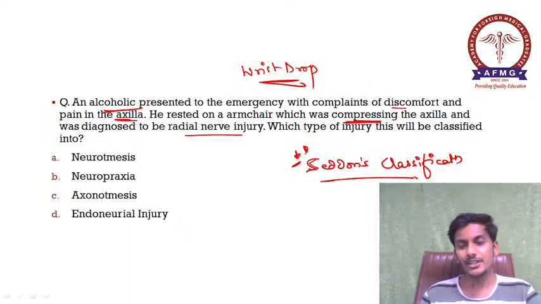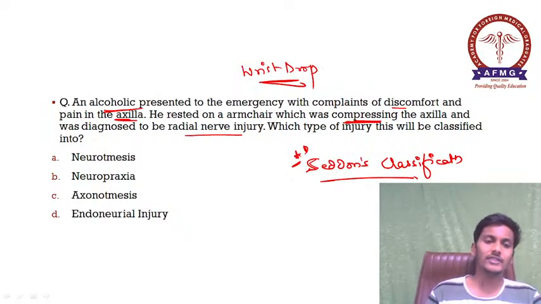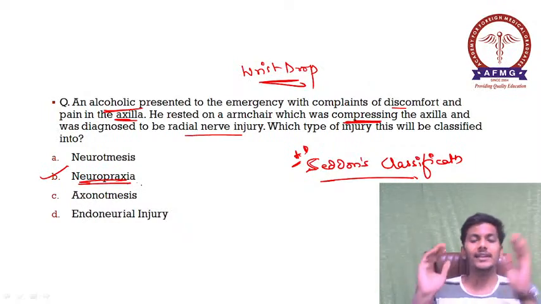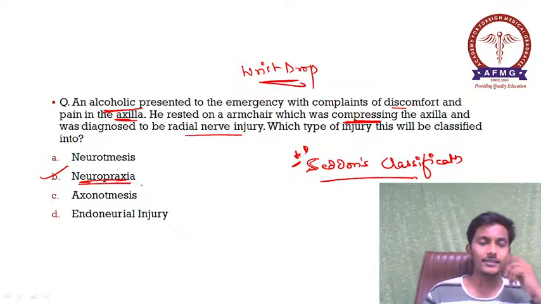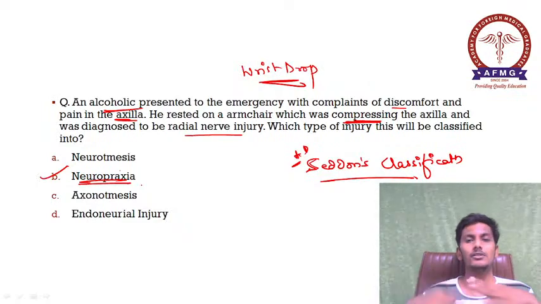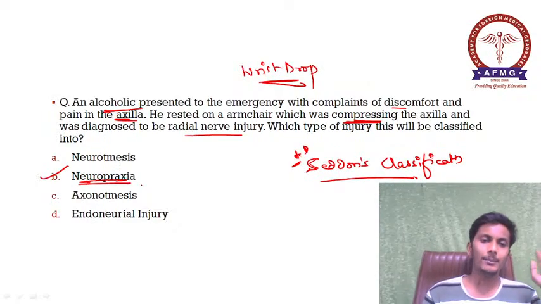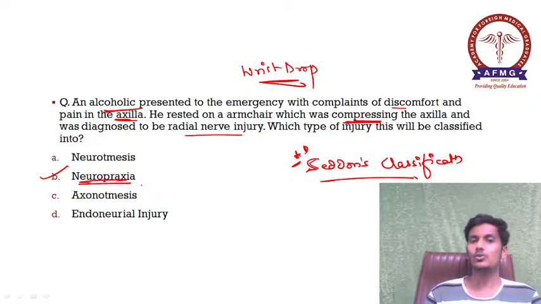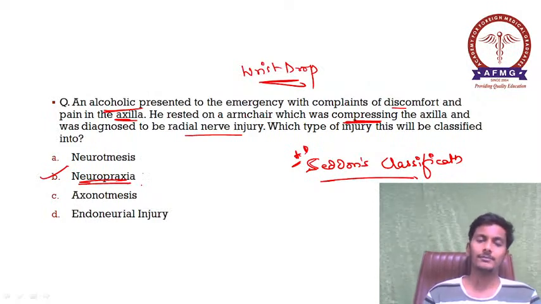There was compression in the axilla, and just compression of the axilla would lead to a compressive nerve injury, which is option B, neuropraxia. There are 3 degrees of nerve injury according to the Seddon's classification, as we all know. The first degree is neuropraxia, where there is only compression and the nerve injury resolves by itself. The nerve injury is self-limiting. We need not do anything else; we can just provide support with a splint for the time.